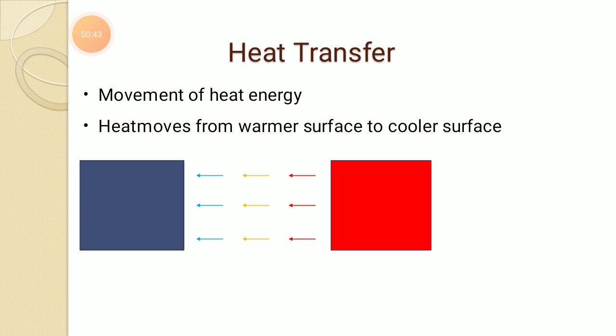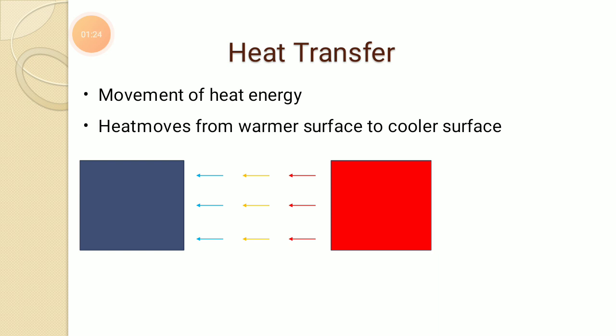So first of all, heat transfer. Heat is the energy transfer across boundary of a system without actual movement of mass because of temperature difference. That is nothing but heat. And whenever there is no temperature difference, heat will not flow. When there is a temperature difference, heat will flow from high temperature body to low temperature body. If we have to extract the heat from low temperature body, for that purpose we have to use either heat pump or refrigerator.